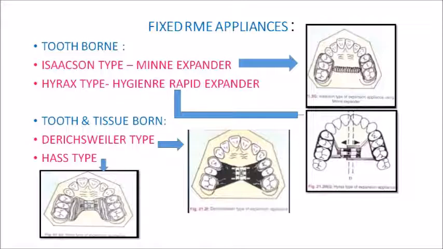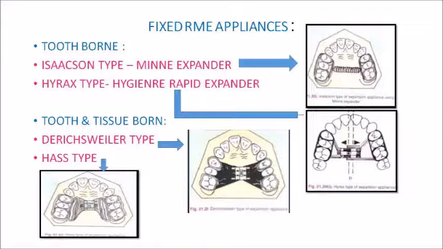So this coil spring is made to extend between the lingual flanges, which are soldered to the bands on the molars and premolars, and this expander is activated by closing the nut so that the spring gets compressed. This compressed spring will have a tendency to go back to its normal position, which brings about the expansion.